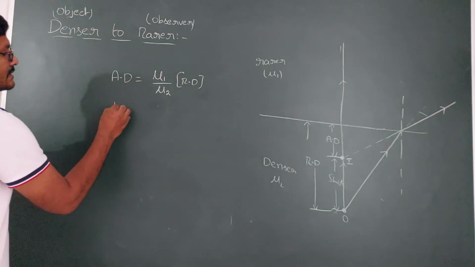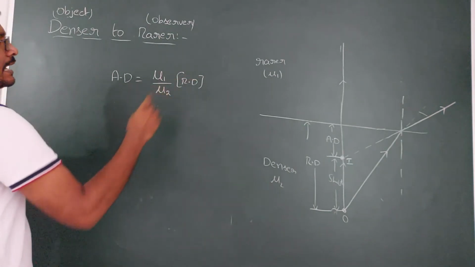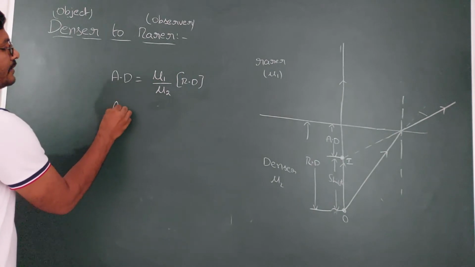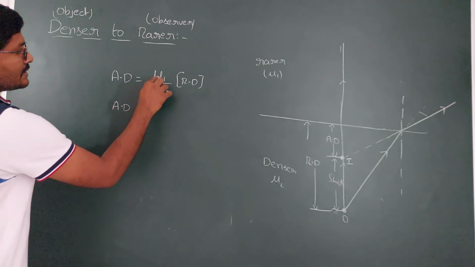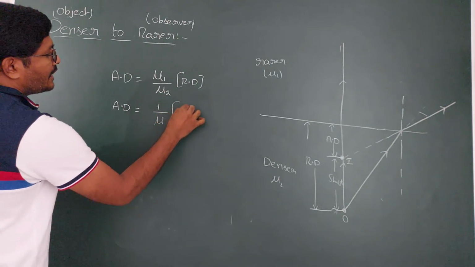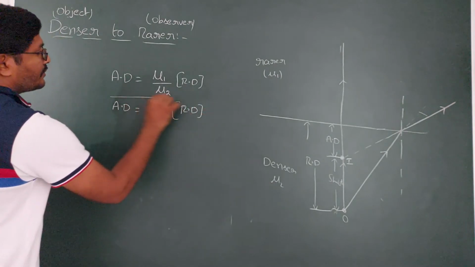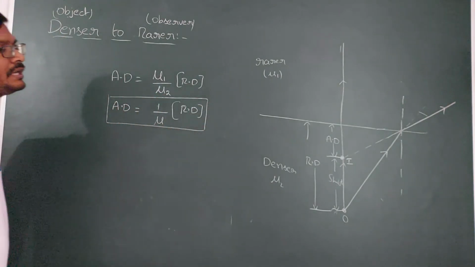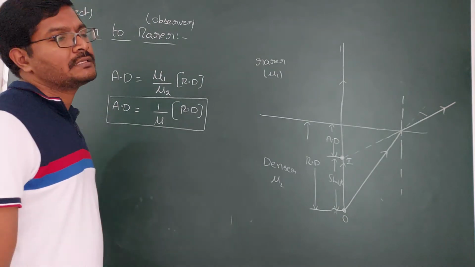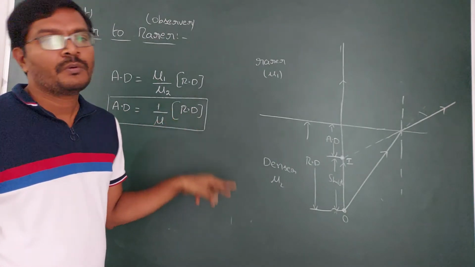If the rarer medium is air, the rarer medium refractive index is 1, and if you assume this mu2 as mu, then you are going to get apparent distance as 1 by mu into RD. Okay, when light ray is traveling from rarer to denser, there you are going to get apparent distance as mu into RD.